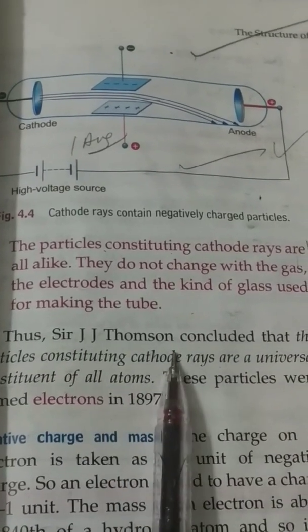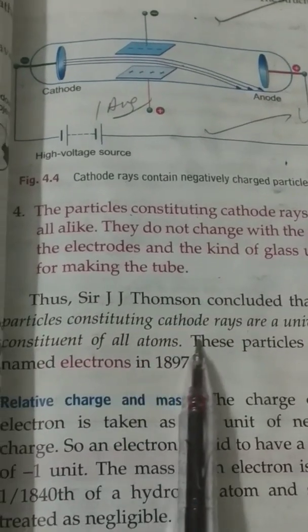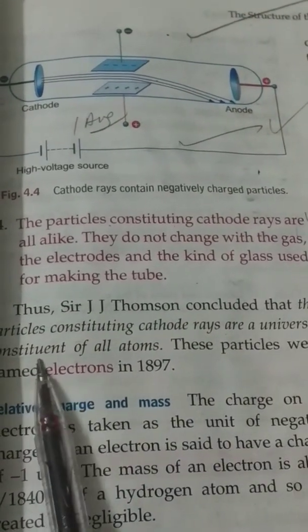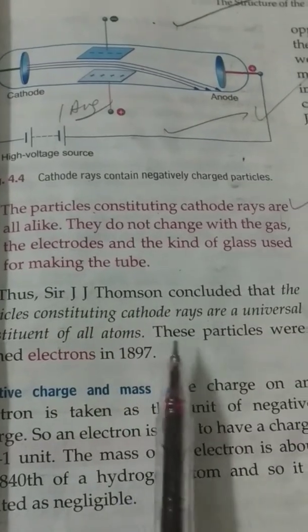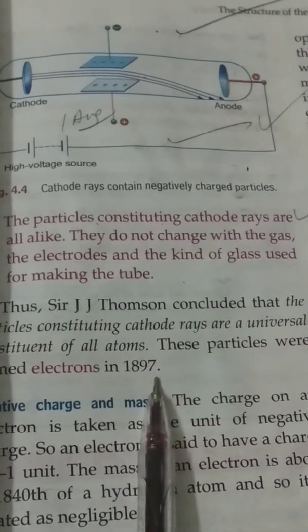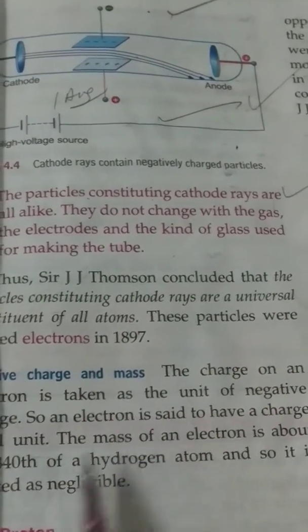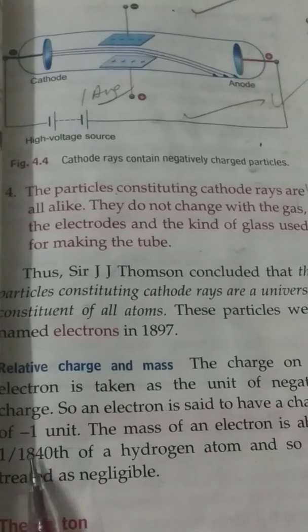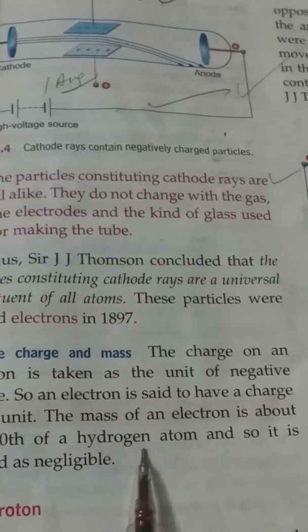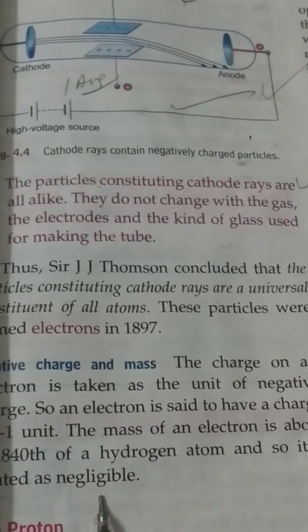Then Sir J.J. Thomson concluded that particles constituting cathode rays are universal constituents of all atoms, and these particles were named electrons in 1897. Electrons are negatively charged and their mass is 1 by 1840th of the hydrogen atom. So the electron is considered a negligible particle.